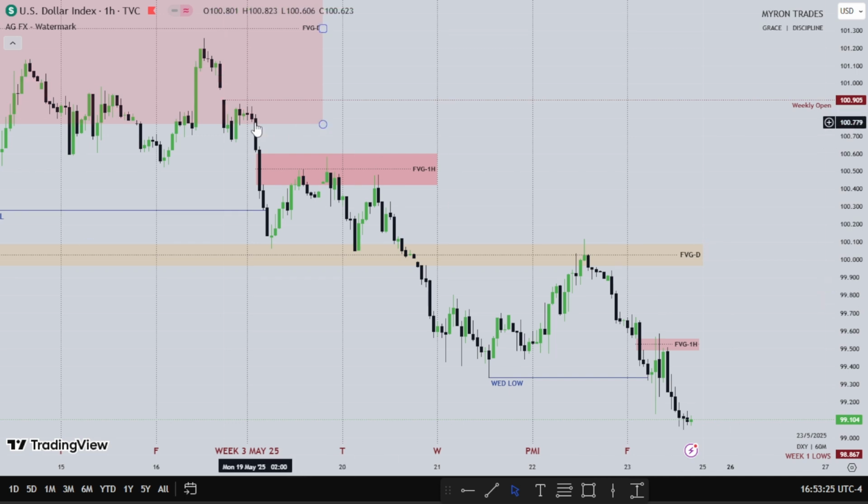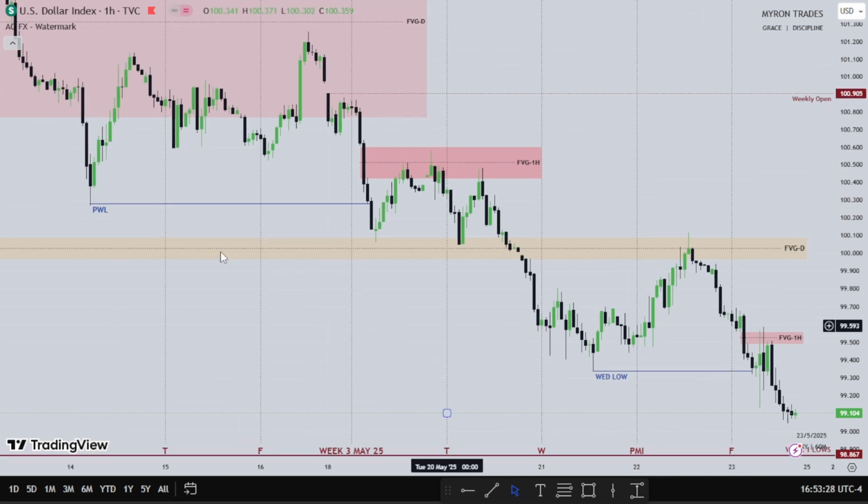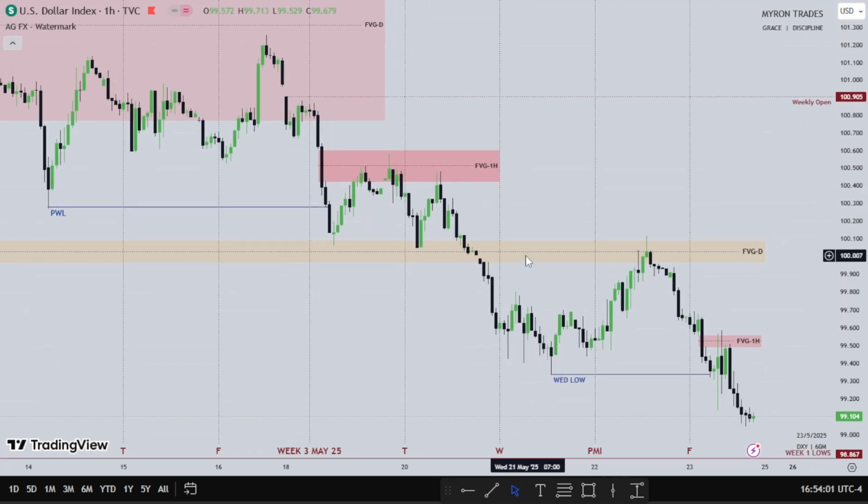Monday, we have the dollar trading lower, taking out the previous week's low. Then we have Tuesday trading into this fair value gap one time, second time, and the third time before trading lower. This fair value gap from the daily time frame. You can see how dollar violates the fair value gap right here. Instead of using it as support to go higher, it violates it and trades back into the fair value gap on Thursday, found resistance, and went lower. So this is Wednesday, and this is Thursday, and this is Friday.